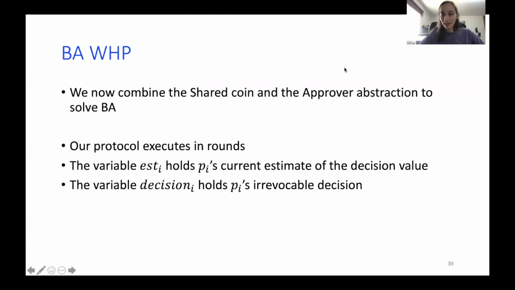Okay, so we constructed the shared coin and the prover, and now we only want to combine them to solve the Byzantine agreement we've discussed. So our protocol works in rounds, and each process holds 2 local variables, s_i and decision_i, where s_i holds p_i's current estimate of the decision value, and decision_i holds the decision. Once I make a decision, I set a value for decision, and I won't change it again in the course of a run.